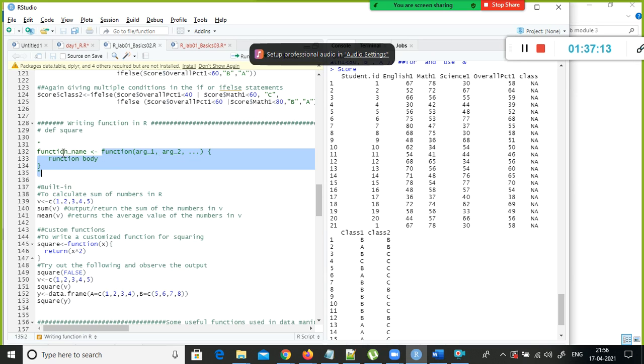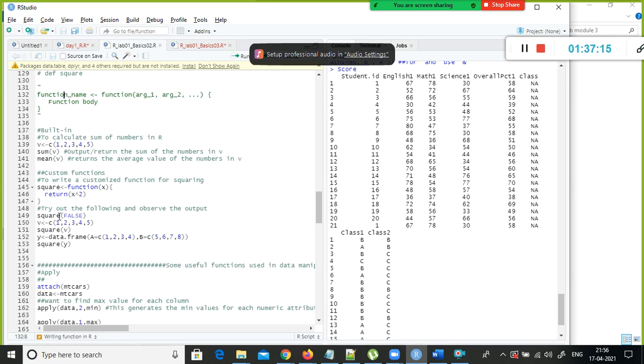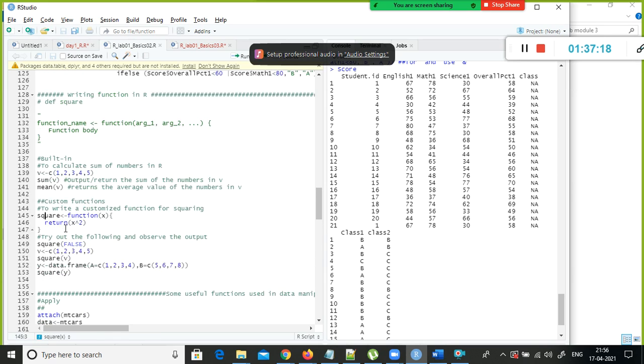This is how we create a function, okay? A simple example, look here: the reserved word is function and the argument is x, and I'm squaring whatever value I have. I assign this function to a variable called square. Now the function name is square.